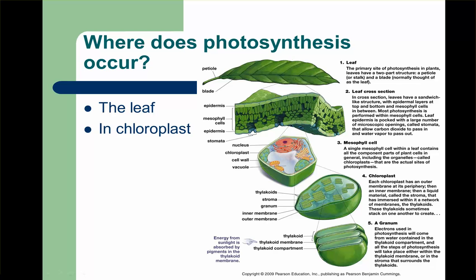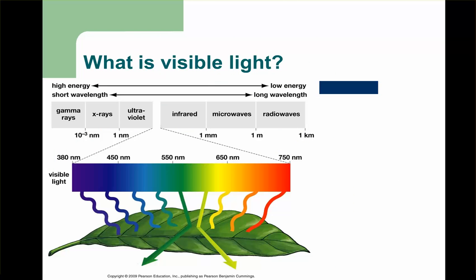So let's focus a little bit more on the light. Plants will absorb visible light. Visible light is the light wavelengths that we can see, 380 nanometers to 750 nanometers. This is that ROY G. BIV color. So you have your red, your orange, your yellow, your green, your blue, your indigo, and your violet. Violet light is actually the highest energy light, and it has the shortest wavelength. Red has the lowest energy and the longest wavelength.